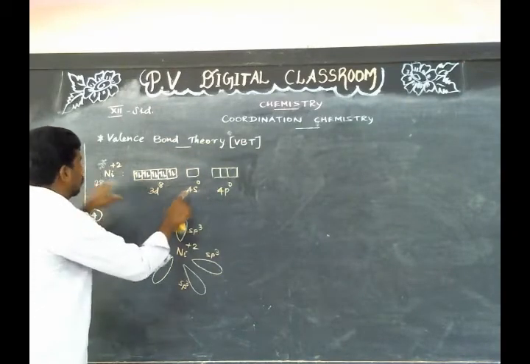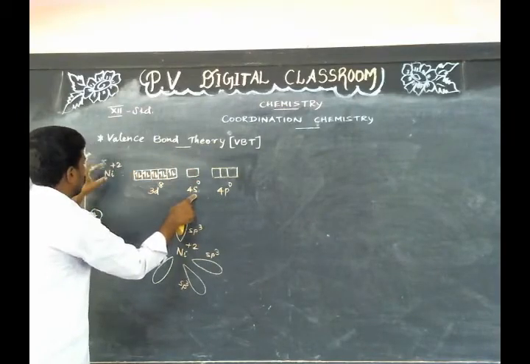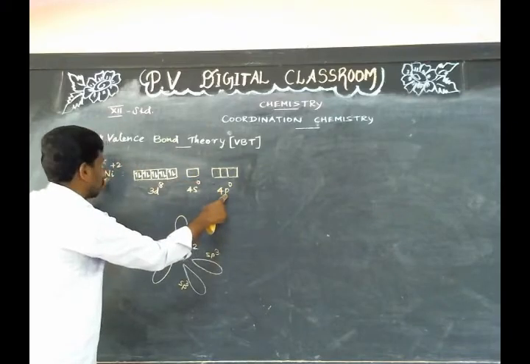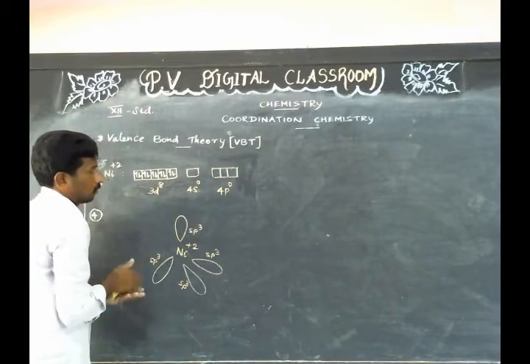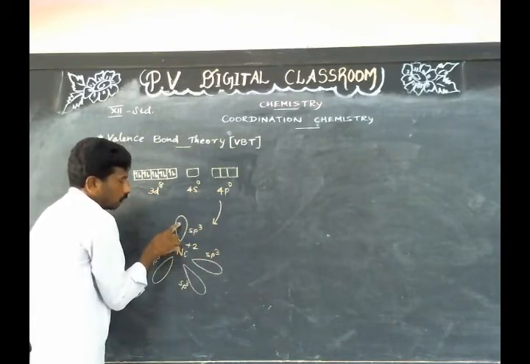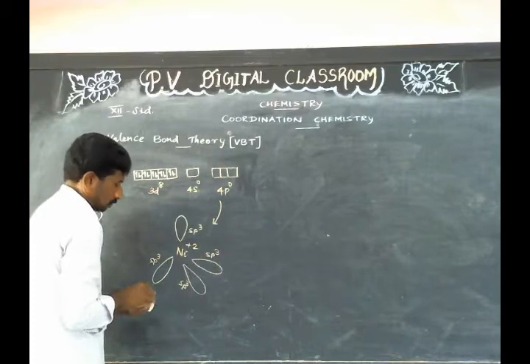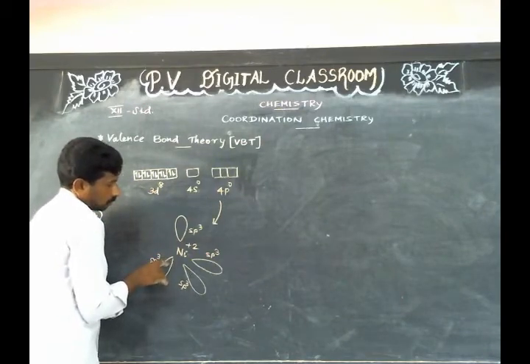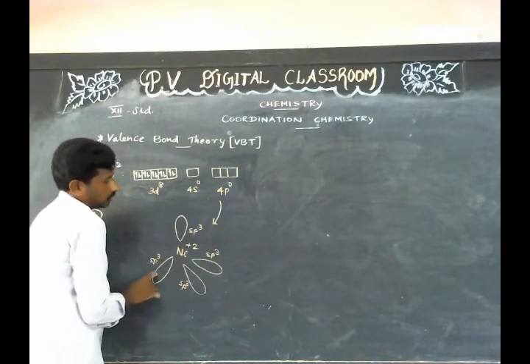Then one 4s orbital of the Ni2+ ion mixes with three 4p orbitals of the same Ni2+ ion to form 4 equivalent sp3 hybridized orbitals with the same energy.